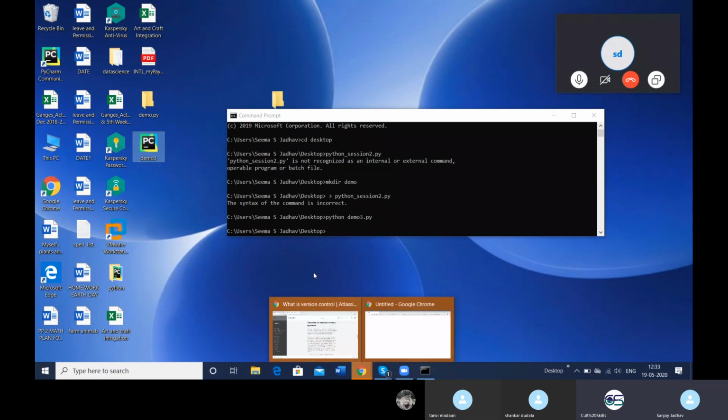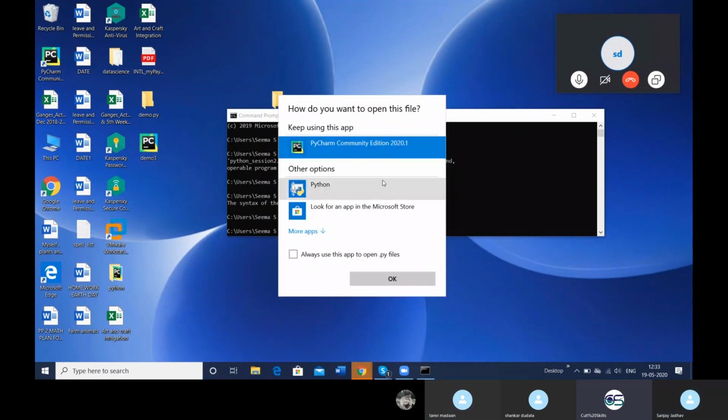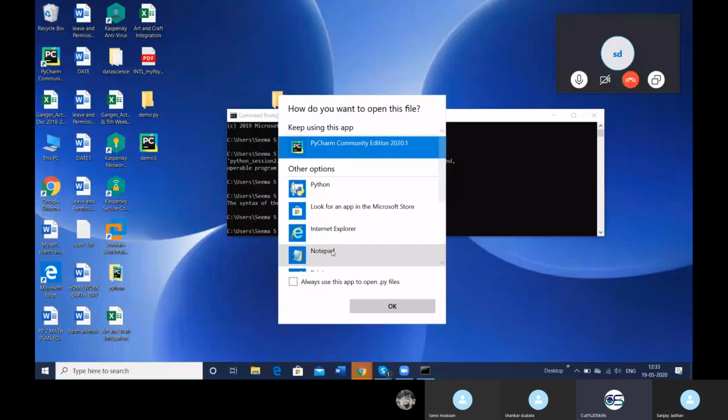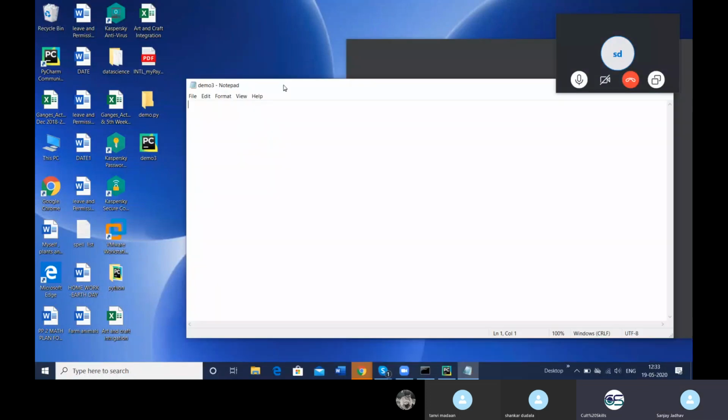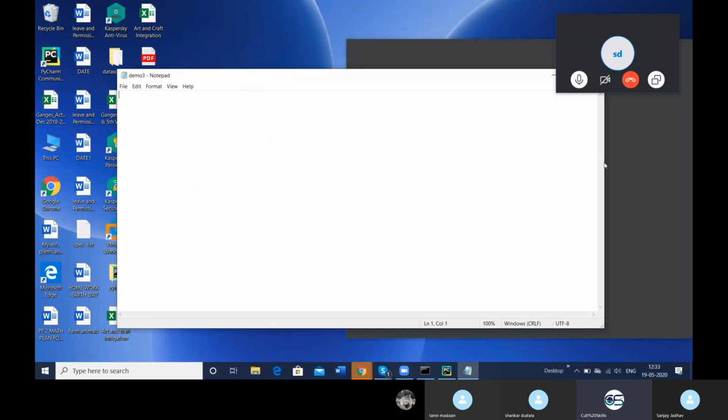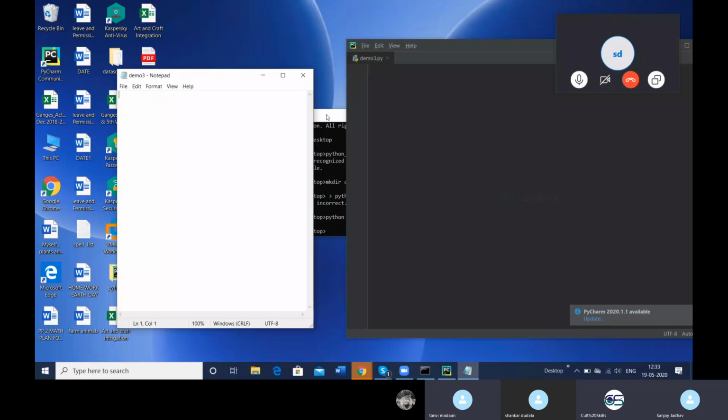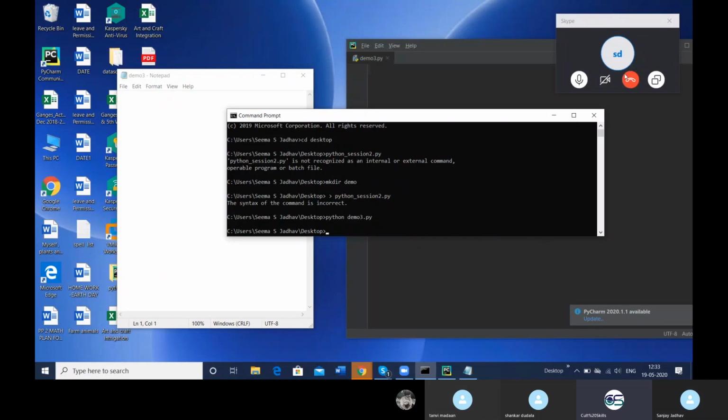It might take time. So anyhow, you can just open that in Notepad simply. Or you can even open that with Python, or just tick "always use this". Okay, you missed that. Anyhow, this way you can basically open this within Notepad and execute it right here. Okay, simple enough. So I'll wait for the execution of this.